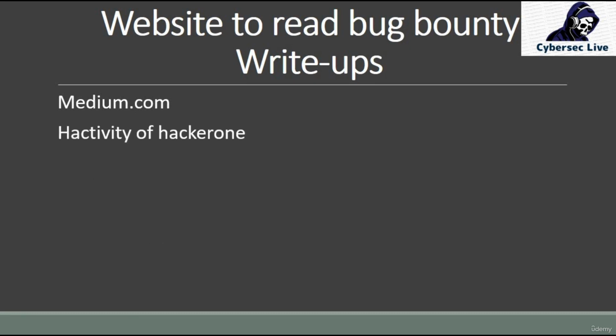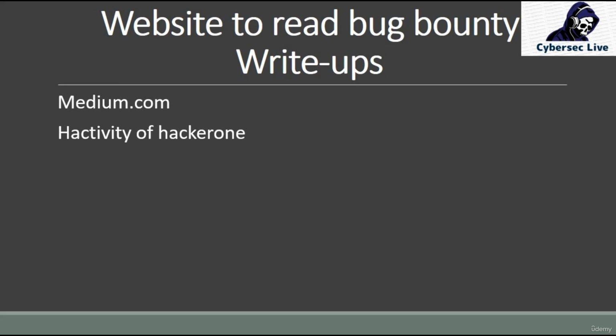Similarly, the activity of HackerOne, guys, this one is very important. Why am I saying this? Because this is live proof. Let's say you are a hacker, a bug bounty hunter, and you have reported a vulnerability that has been disclosed and closed, and you got the bounty as well.